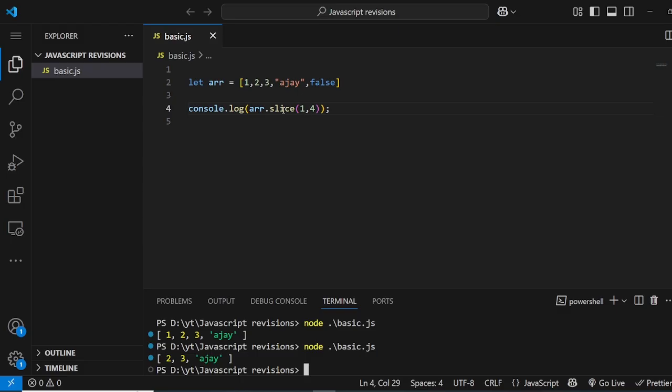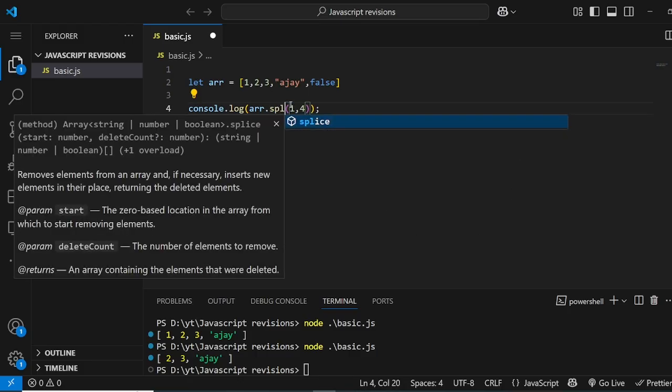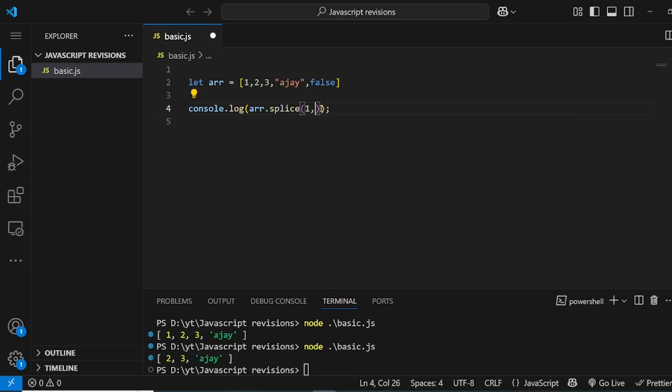Okay, and we can use splice also. Splice is also similar, but it counts the number. For example, if I do splice 1 4, so basically splice will delete. So I'm saying the starting index is 1, which is the 2, and it will go till the count. So if I say 1, basically what it will do is it will start from index 1, and it will go till the count. So count is 1, so it will remove 2.